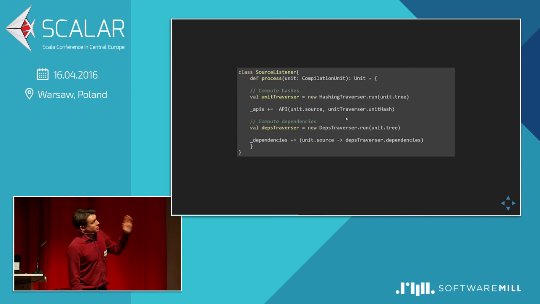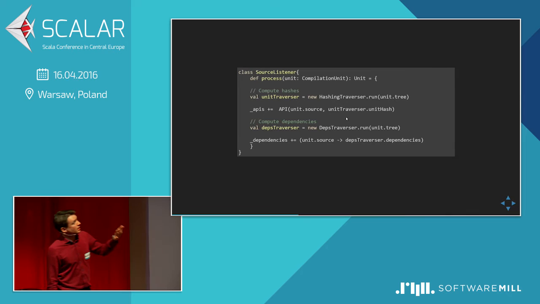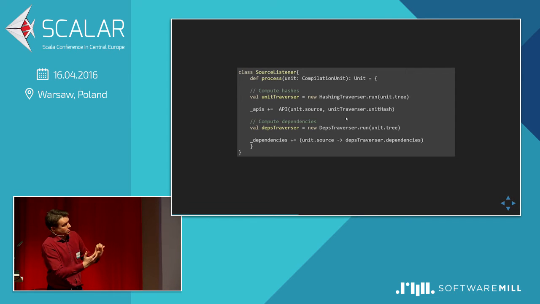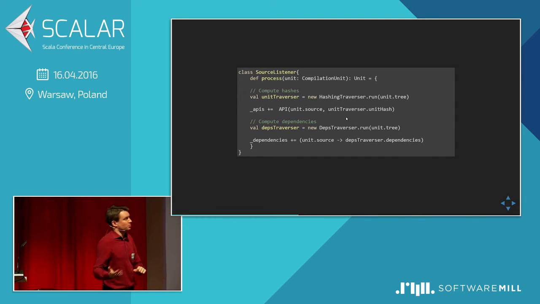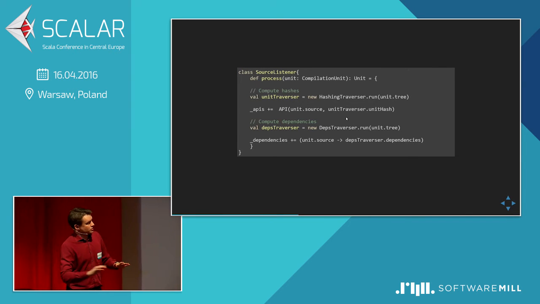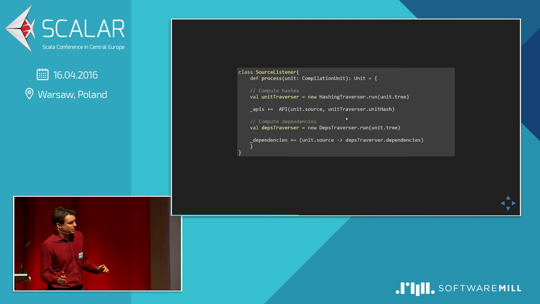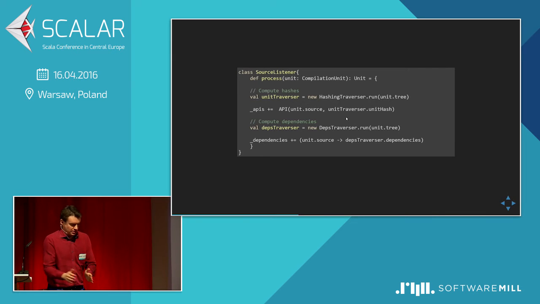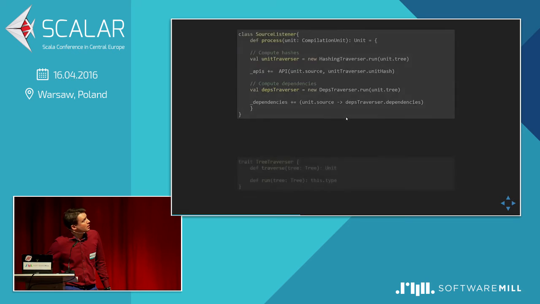So what we are doing here: in the first step, we take the hashes from the source and store those hashes somewhere. Right now it's only one hash; there will be more hashes in the future. And then we traverse the source again and store all the dependencies. A dependency is more or less a source file that, if it changes, my source file probably changes too. So basically it is used in my source file.